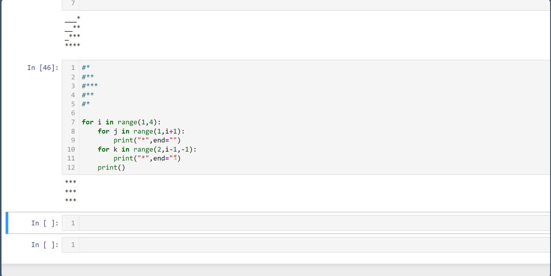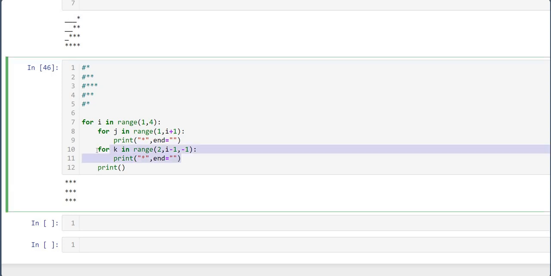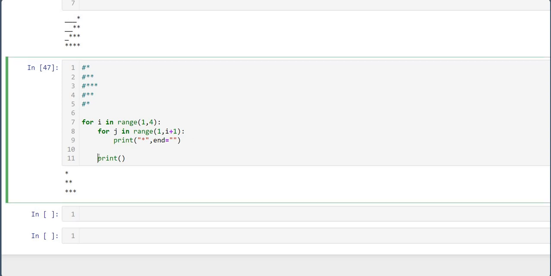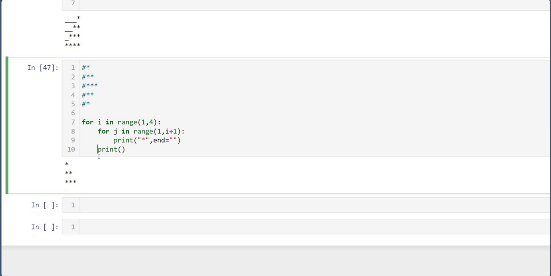Just a second, guys. I have made a mistake. See, here it is. Now here it gets printed, and here you will get the value.